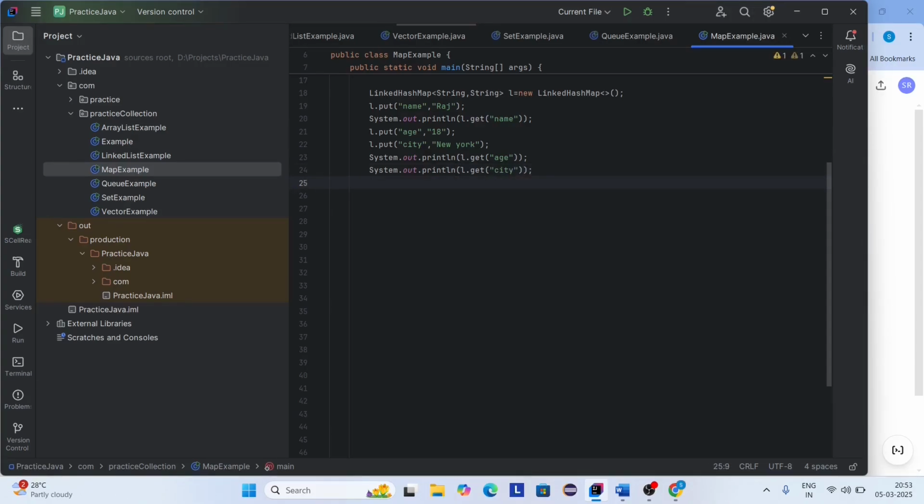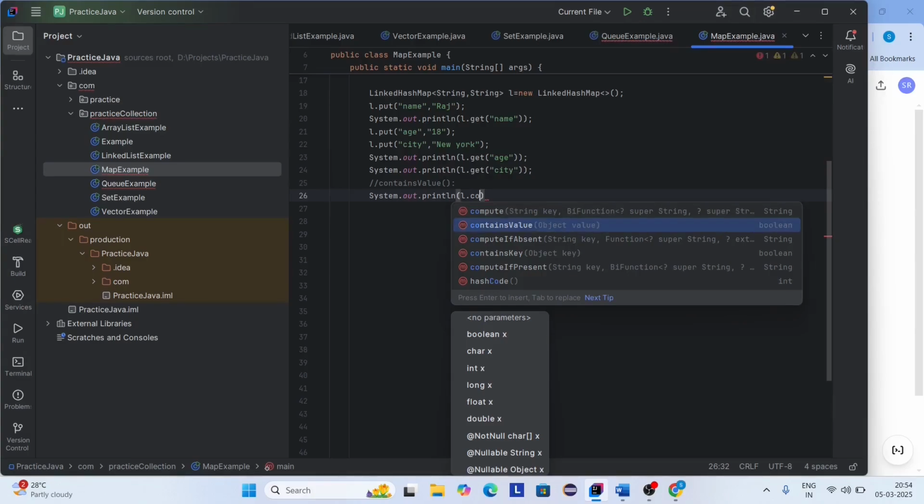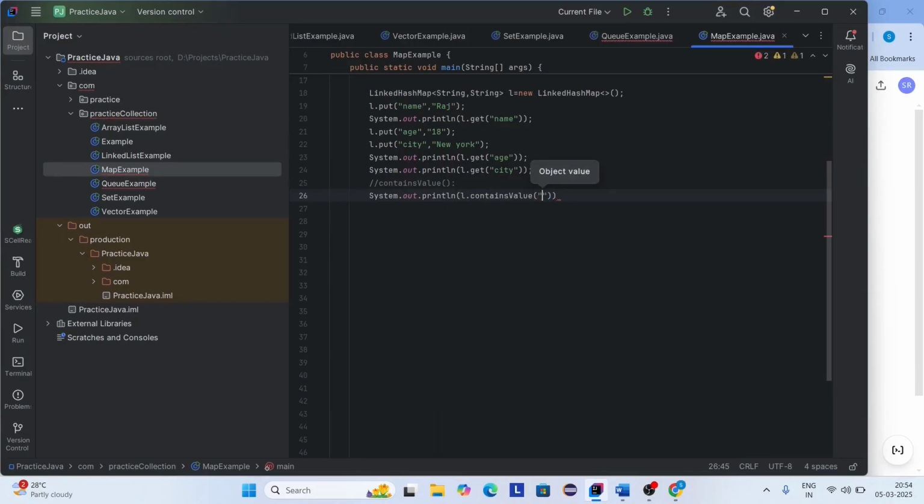Okay. Now I'm using two more methods. One is contains value. Contains value method. If the value is present, it returns true. Else it returns false. So here I'm using contains value method. So L dot contains value. Here I'm giving a value as 20. Sorry. Here I'm giving a value as 18. So it checks the value 18 is there, it returns true. If 18 is not there, it returns false.